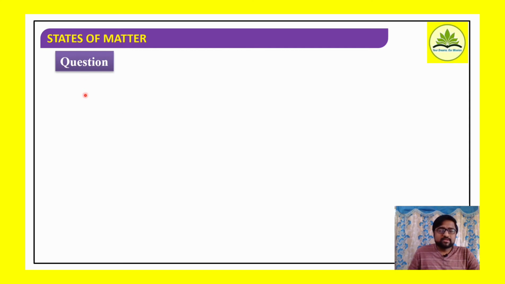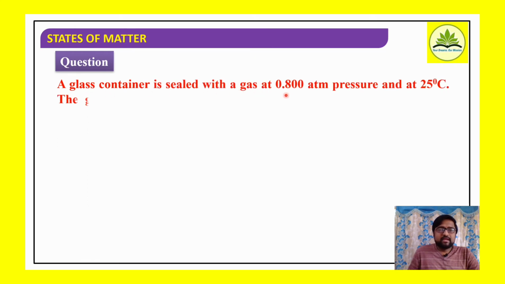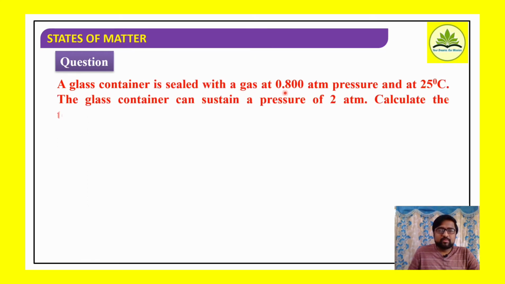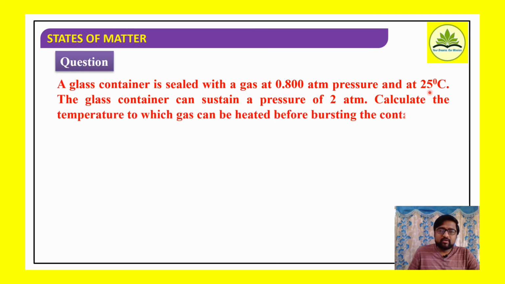Well, now consider one numerical here. A glass container is sealed with a gas at 0.8 atmospheric pressure and at 25 degrees Celsius. So there is a glass container, it is sealed, and it is filled with a gas. What is the pressure? Pressure is 0.8 atmosphere. At what temperature? 25 degrees Celsius. Further, the glass container can sustain a pressure of 2 atmosphere.